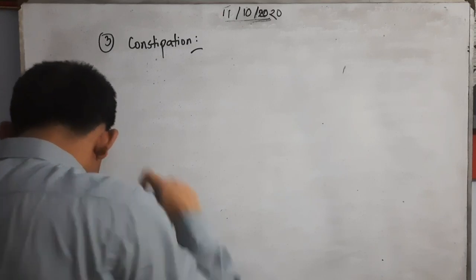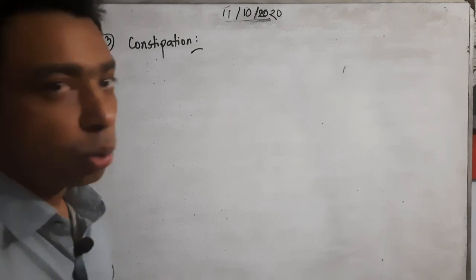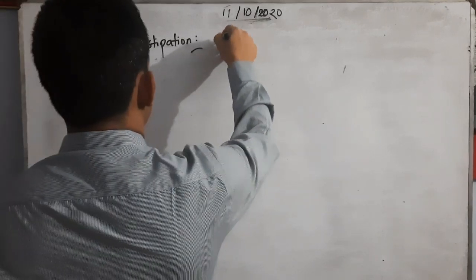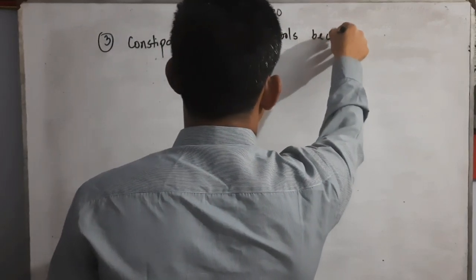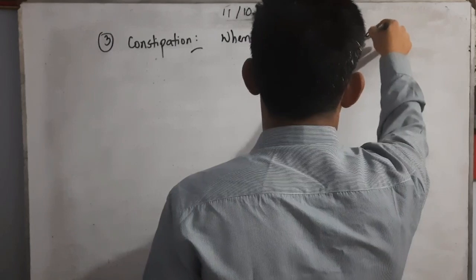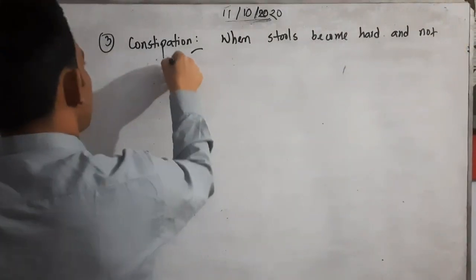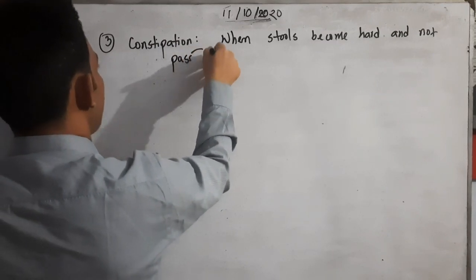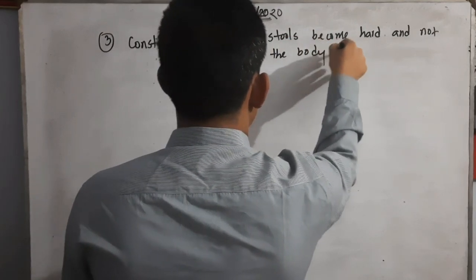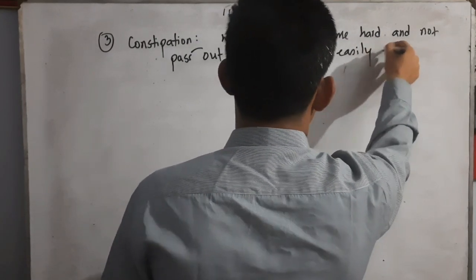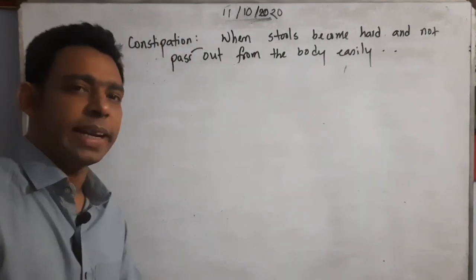This disease is when stools become hard and do not pass out from the body easily. Simply we can say this is the problem of constipation. It is not for any particular age of people.